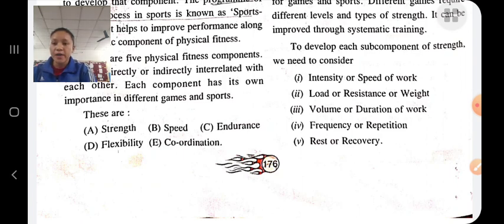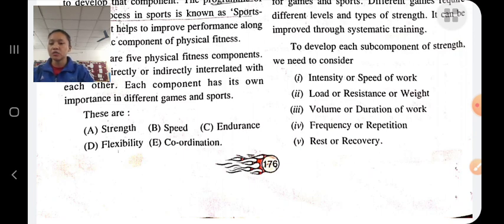There are 3 methods to develop strength: isometric exercise, isotonic exercise and isokinetic exercise. These are the 3 methods by which we can improve our strength. In isometric exercise, iso means same, metric means length. In isometric exercise, the length of the muscles remains the same.